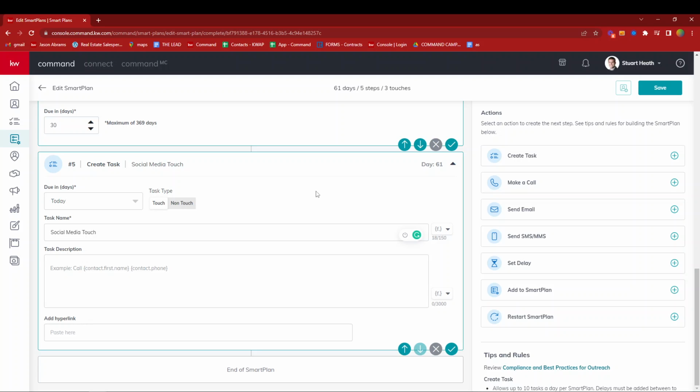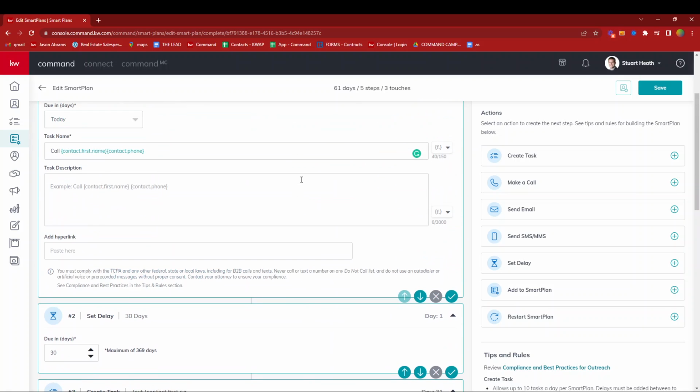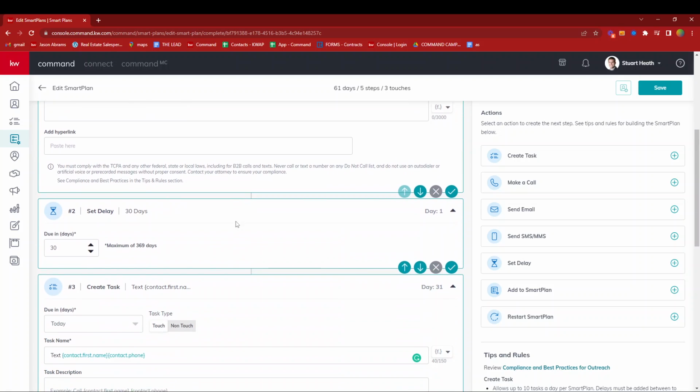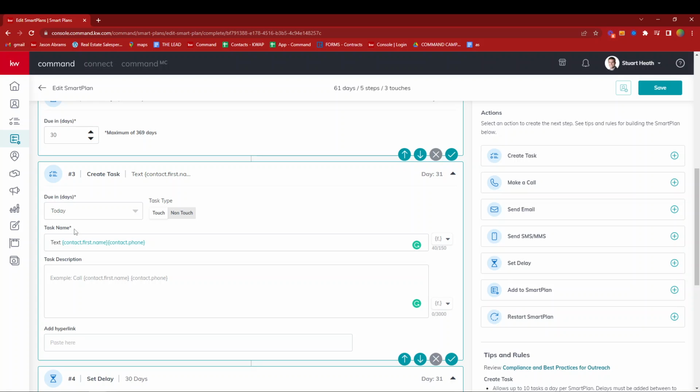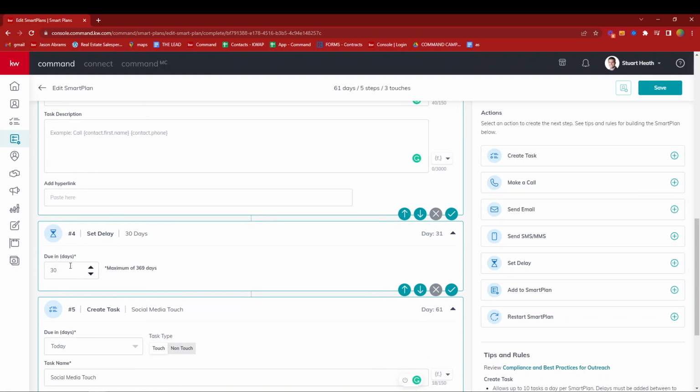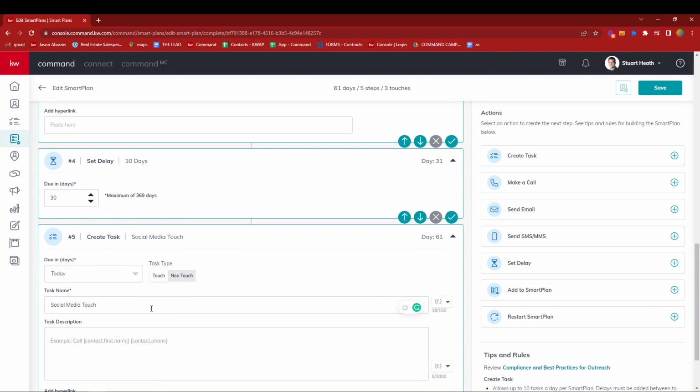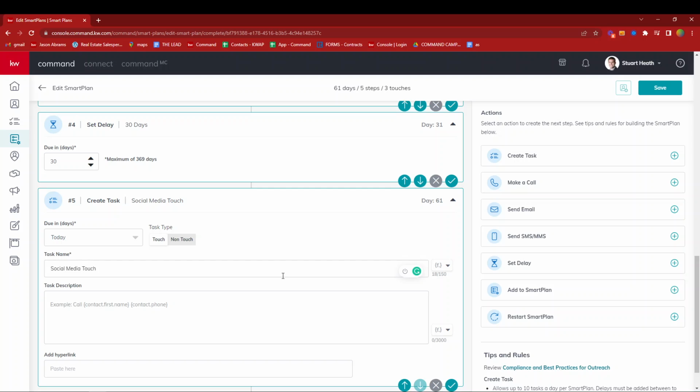And the next time you make a post on Facebook about your upcoming listing, the algorithms of Facebook will hopefully be more likely to show that post to the person that you just interacted with on Facebook. So now we've got our 3 touches. We have a phone call right here. We waited 30 days. And then we're going to send a manual text. We waited 30 days. And we're going to interact on social media.